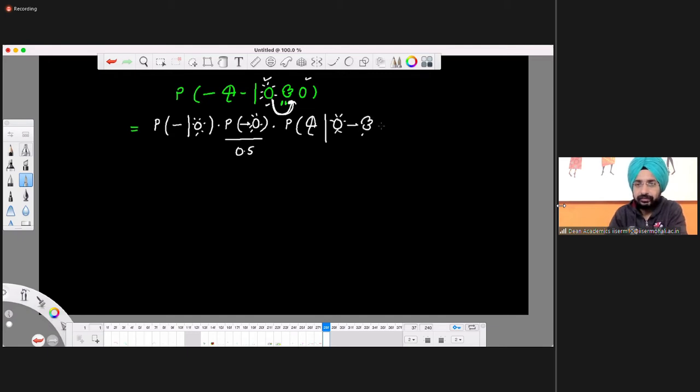Times, what is the next one? No umbrella. Given that, what is the transition probability from raining to sunny? That's how we calculate this probability. It's the joint distribution of all the probabilities. That's all. Multiply all the probabilities that we have.